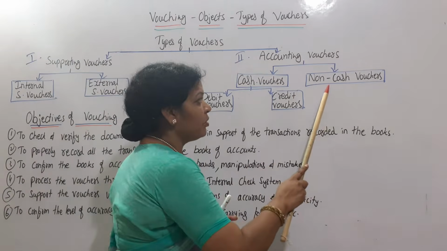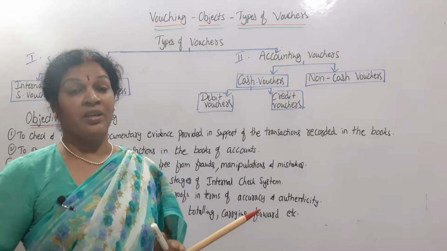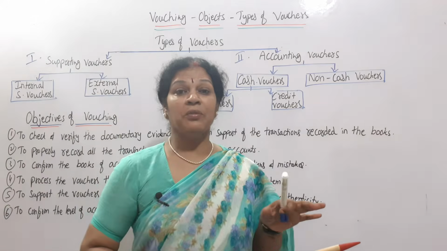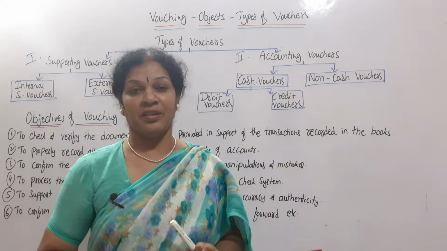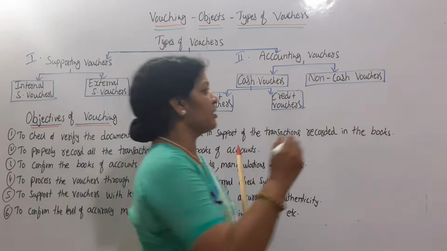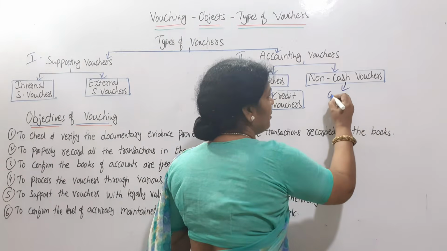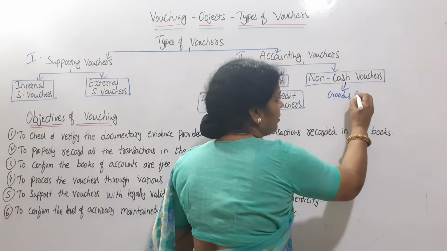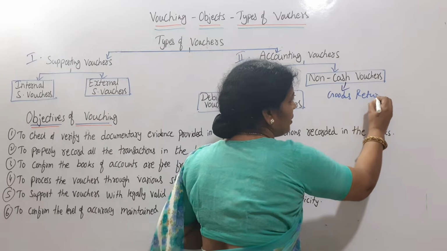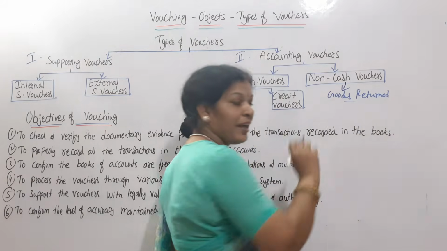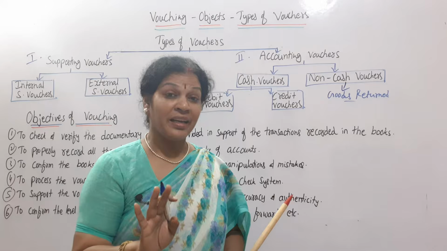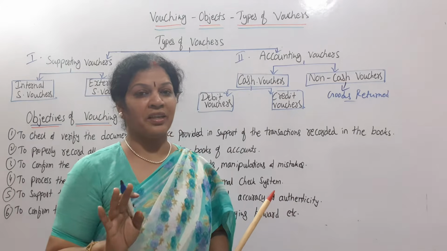The second one is non-cash vouchers. Cash is not involved, but a voucher is there. For example, you can take goods returned. Is there any cash involved? No, cash is not involved. This you can take as an example.